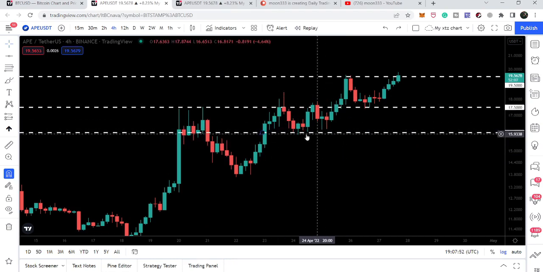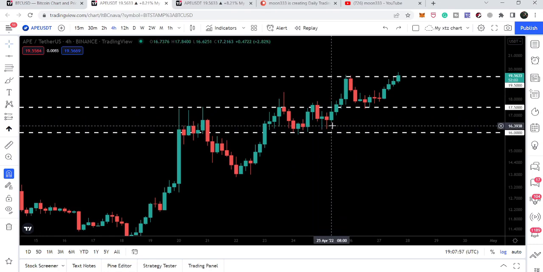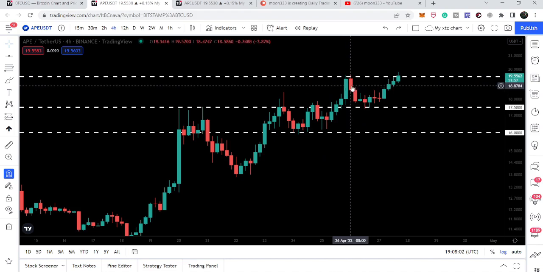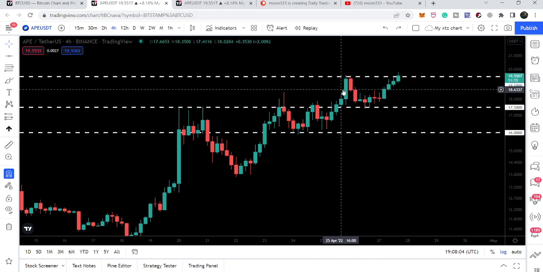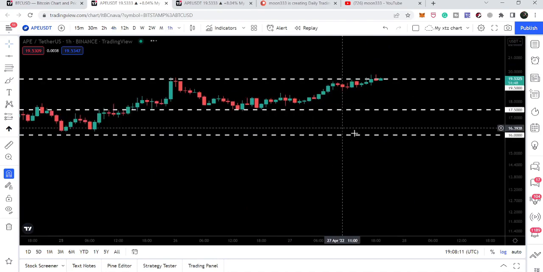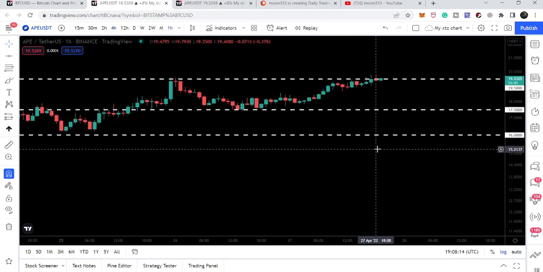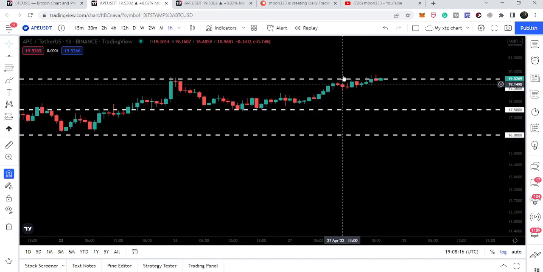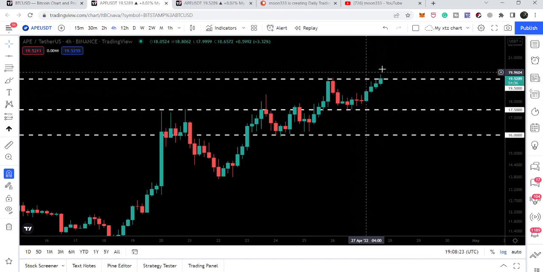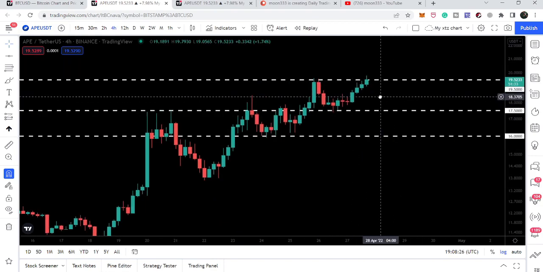And after forming this double top, the price line finally broke out the next resistance of $17. Now we have one rejection here. 1 and 2 candlesticks are rejected by this resistance of $19.50, and right now you can see price line has again reached this resistance. And if we take a look at the 1-hourly time frame, so far we did not have any closing even on the 1-hourly time frame above this resistance of $19.50, and I think we should wait for the 4-hourly closing above this resistance of $19.50.